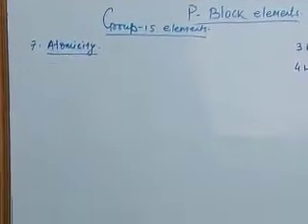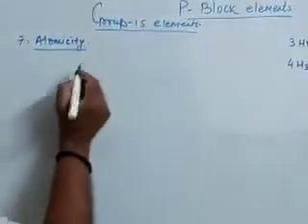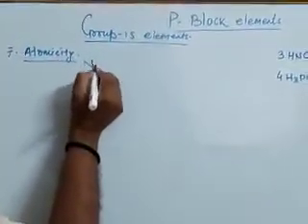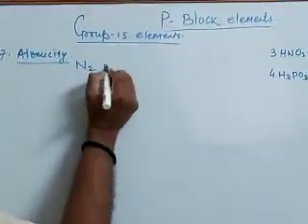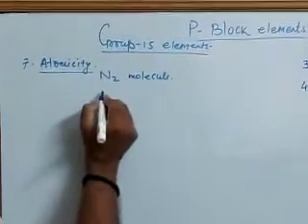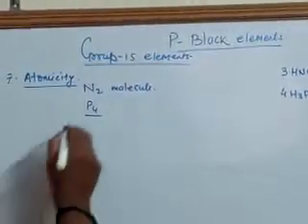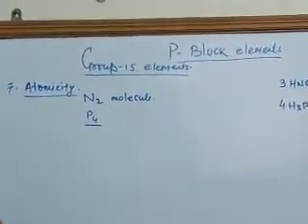Now here is a very important point, and an important question has been asked regularly. Nitrogen exists as N2 molecule, but phosphorus and other members of the group exist as P4.